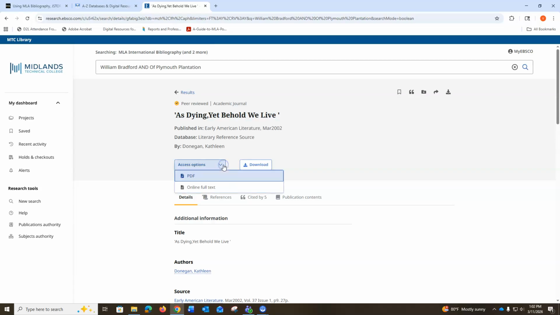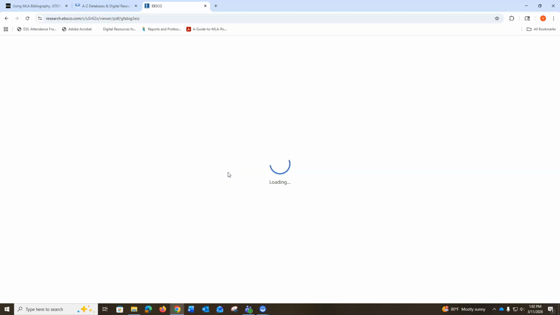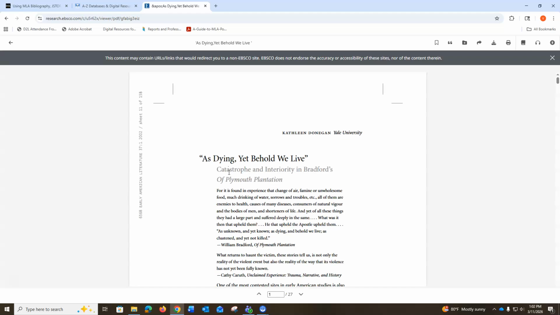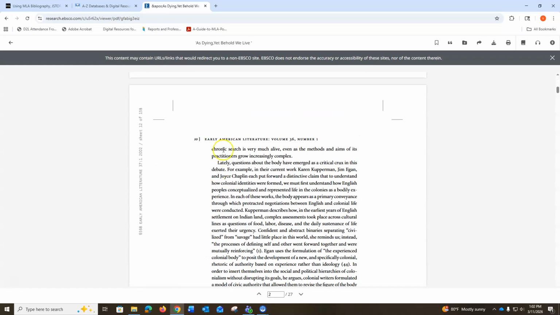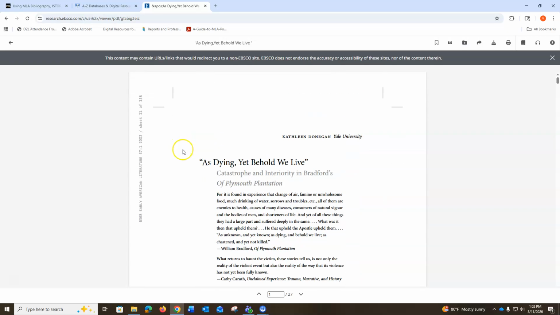Access options will let you know if you may access the source as an online HTML document or as a PDF. The PDF version is preferred for you to use because it provides a copy of the article complete with page numbers you may cite in your essay. Page numbers are absent from the HTML version.